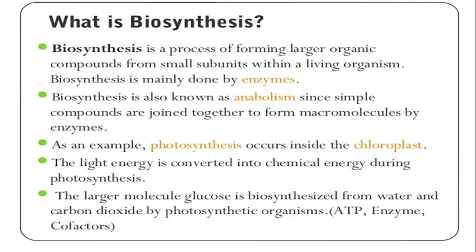If we know photosynthesis properly, it will be easy to understand the different biosynthetic pathways by which secondary metabolites are produced in the plant.